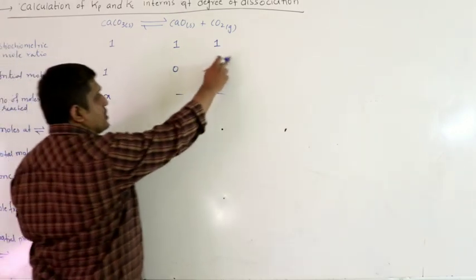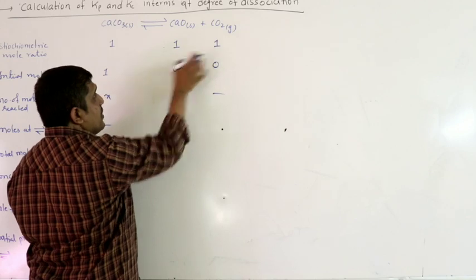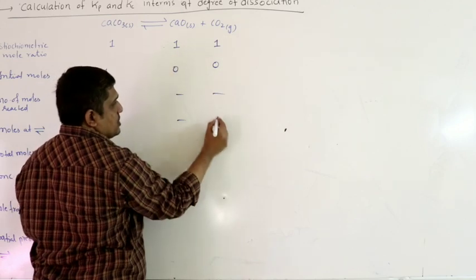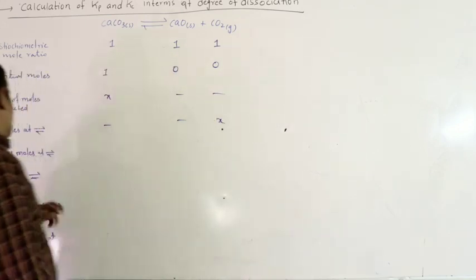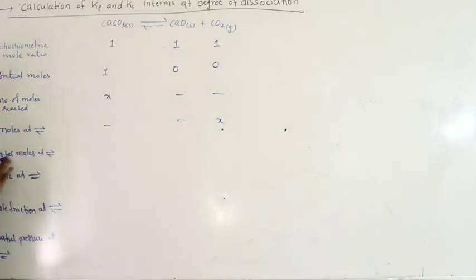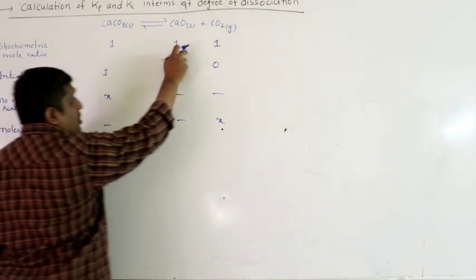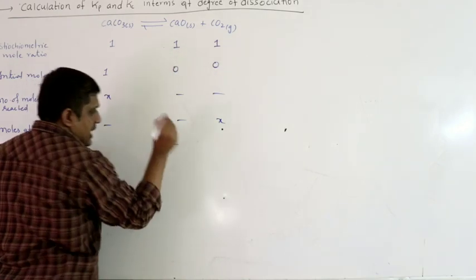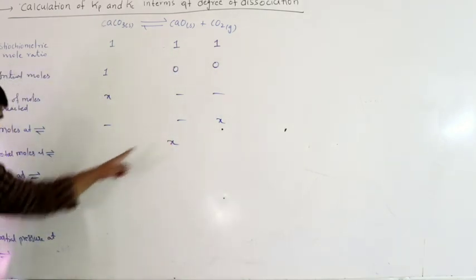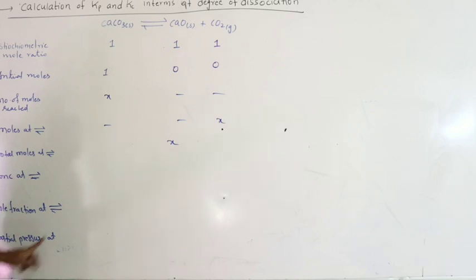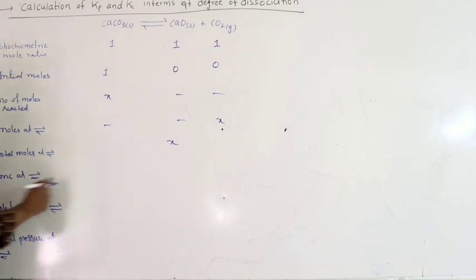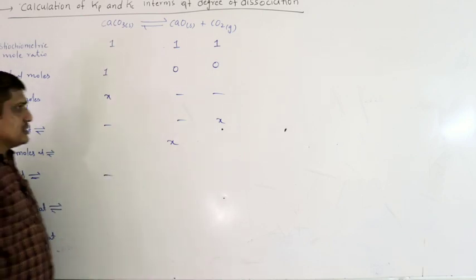What is the concentration of CO2? Out of 1 mole you will get 1 mole. If x moles are reacted, you will get x moles. So you will get x moles. Total moles of gases at equilibrium: this is not gas, this is not gas, this is the only gas. So only x. Because we use it to find partial pressure, and pressure is measurable only for gases. So total gaseous moles at equilibrium is x. Concentration, as I said, don't worry about the concentration of solids.